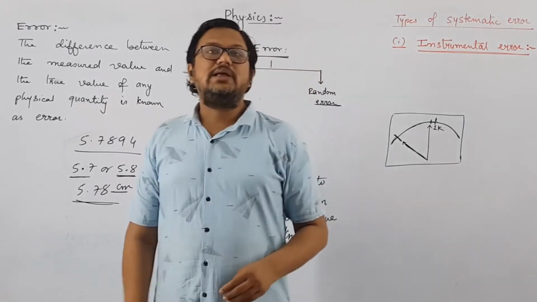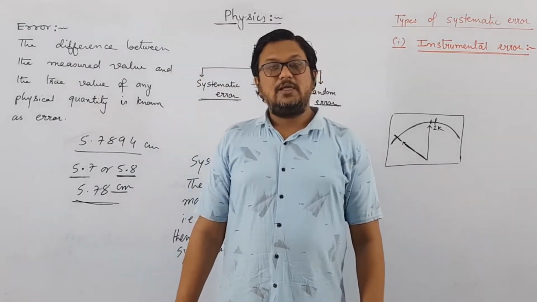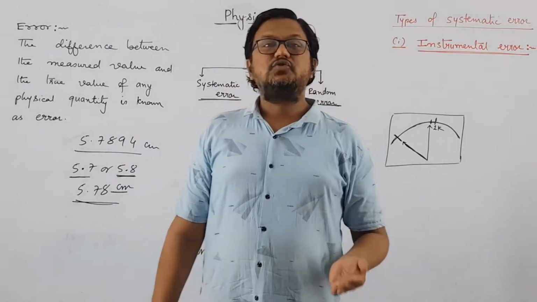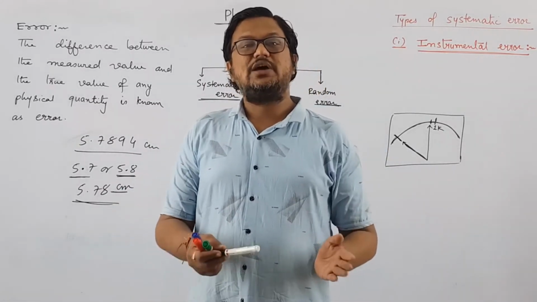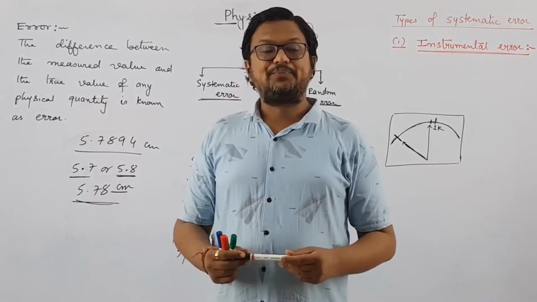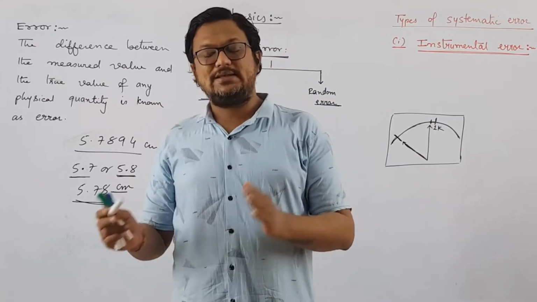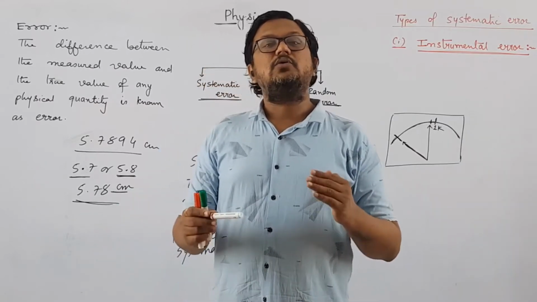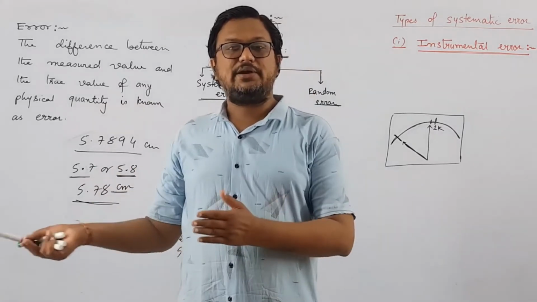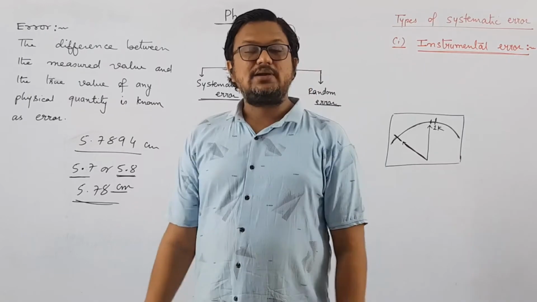Now this instrumental error can be easily removed. How can you remove instrumental error? You have to repair that instrument, you have to recalibrate that instrument so that while performing an experiment such error will not arise. Or else what you can do, you can change the instrument, right? So to remove instrumental error is quite easy. What you have to do, you have to either calibrate the instrument properly, recalibrate it, or else you change the instrument.